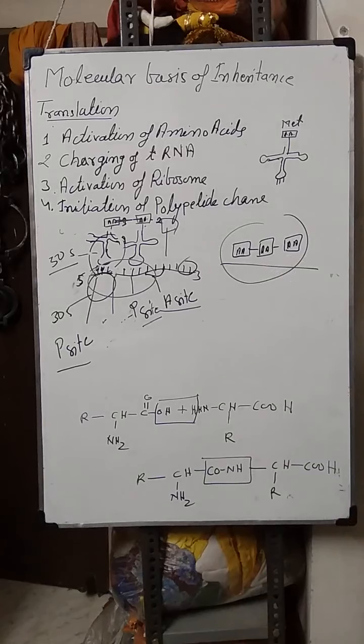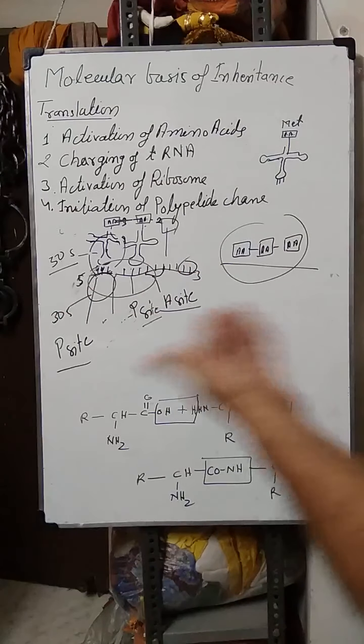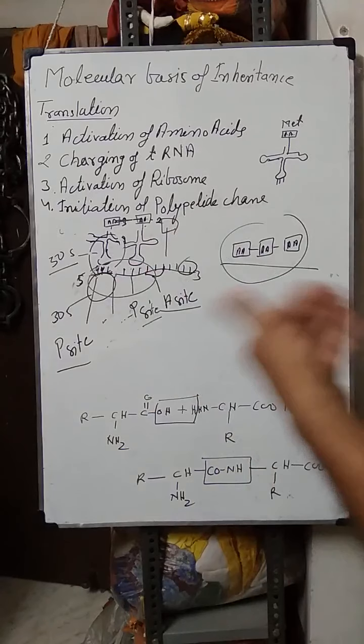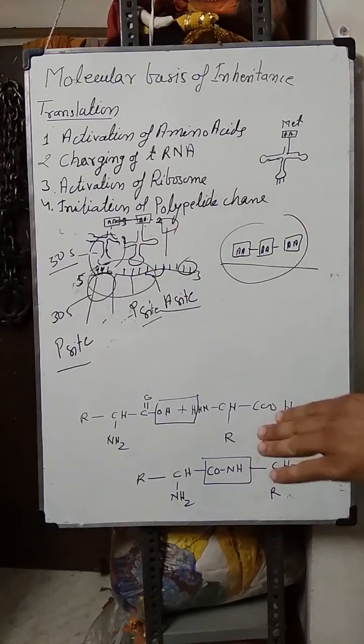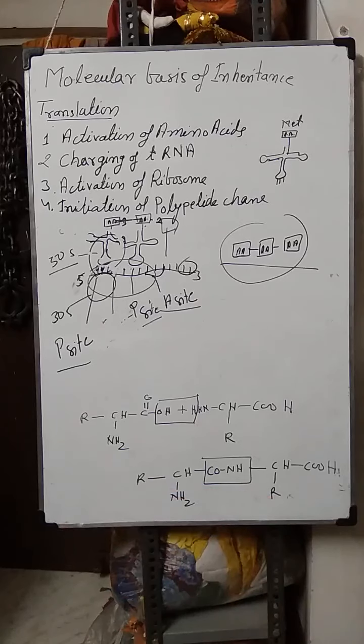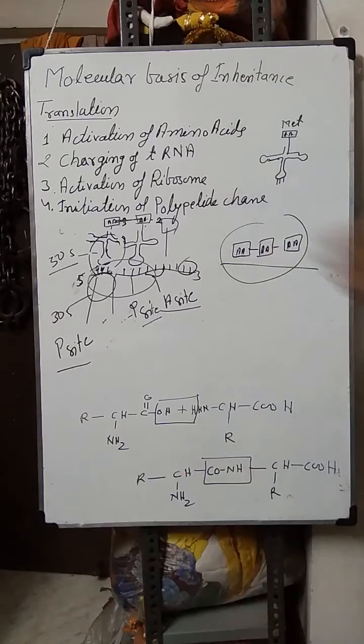In this way, this ribosome slides towards the 3' end step by step, and one by one the next amino acid will come on the messenger RNA, and peptide bonds will be formed, and in this way the completion of protein synthesis is there, and the particular type of protein will be formed by this process. That is the translation process.